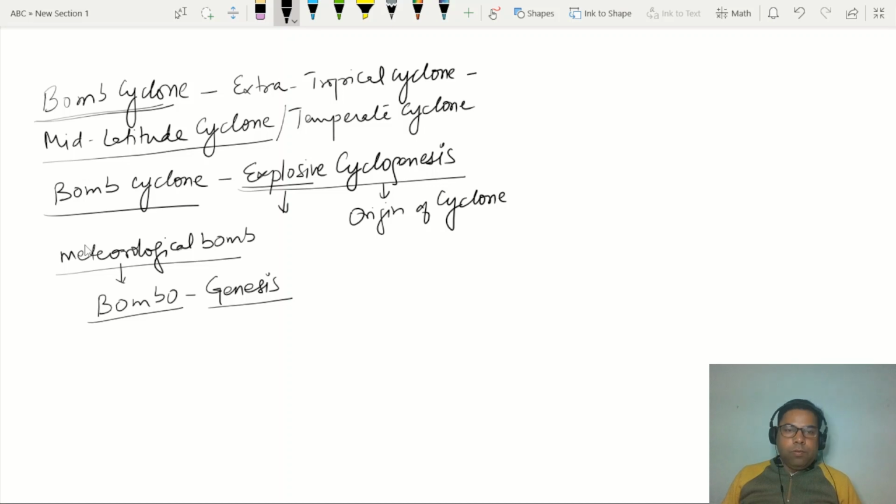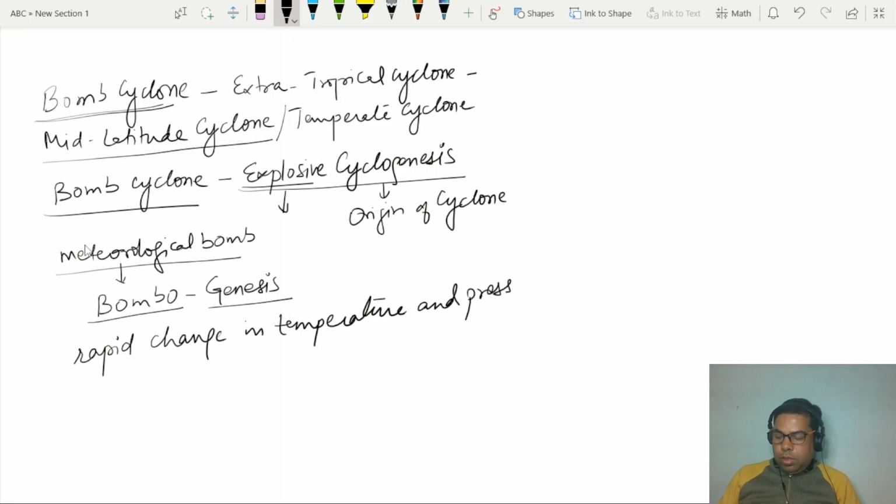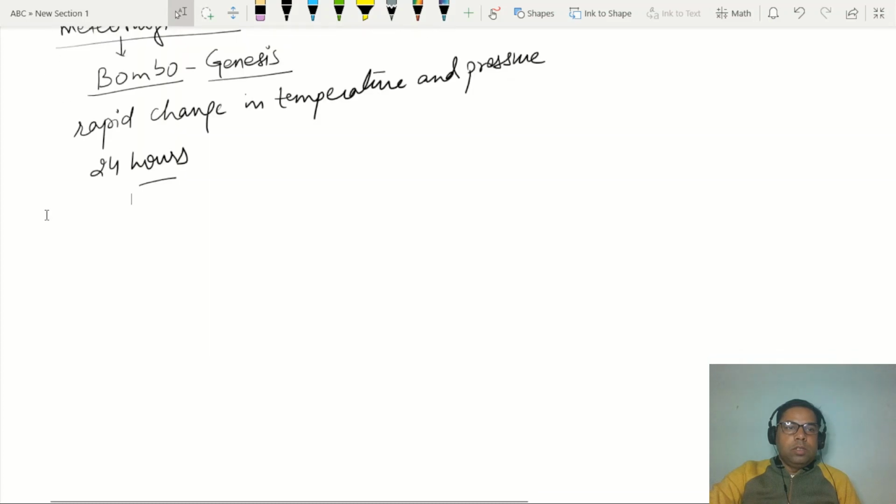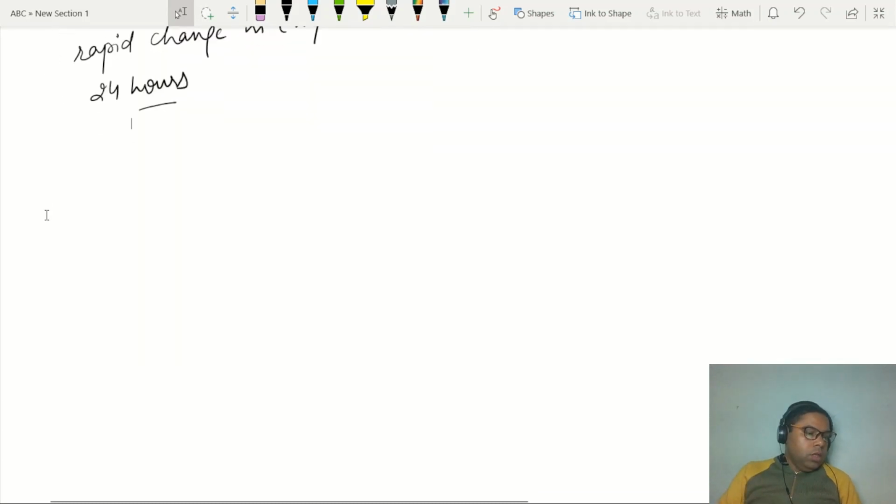Bombo is in the form of blasting or explosive manner. So it means a rapid change in temperature and pressure condition. How rapid is this change? This rapid change has been observed in 24 hours, right?